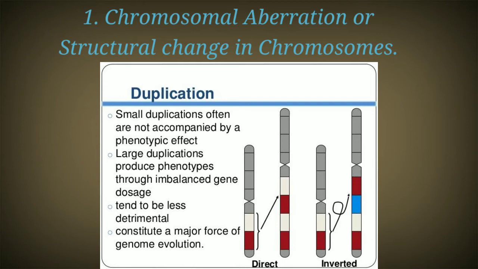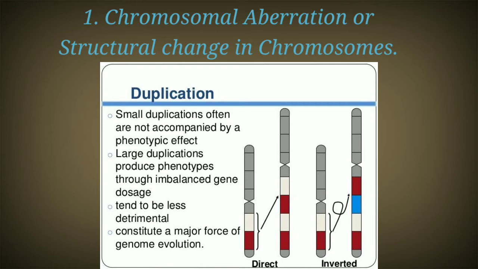Next comes duplication. It is the phenomenon of having an extra chromosomal segment attached to its normal homologous chromosome, so that a gene or a set of genes is represented twice in the same chromosome. Say, for example, the homologous chromosome has the genes A, B, C. Now they have duplicate copies of the A, B and C genes in the homologous chromosome.